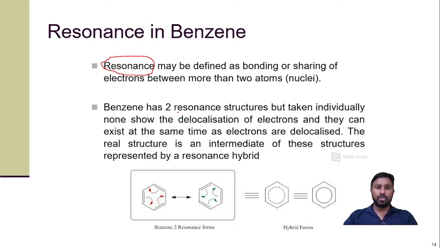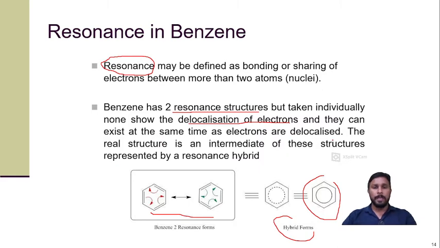Benzene has two resonance structures that we call canonical structures, but taken individually none show the delocalization of electron. If you take any one structure, it doesn't show the delocalization, but if we take the two resonating forms and combine them, then there is a hybrid form, and that we generally draw in this way. So benzene has two resonance or canonical structures, and this provides extra stability to benzene.